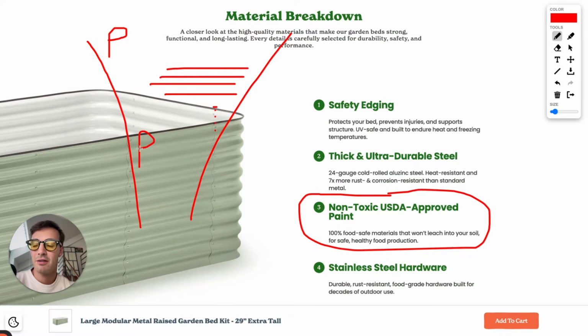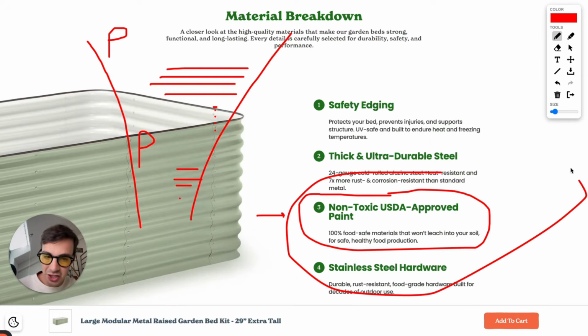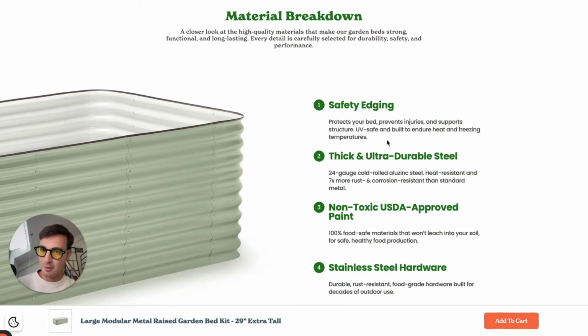And I say, yeah, but I've heard steel ones have these toxic paints that then go into the vegetables, and then you're basically consuming toxic stuff. It says, yeah, sure, some of these paints do, but there's this one brand called Epic Garden that sells ones with non-toxic, USDA-approved paint. Here's the link, right? And the only reason why these guys show up is because they mention it over and over again. Hopefully this is making sense.